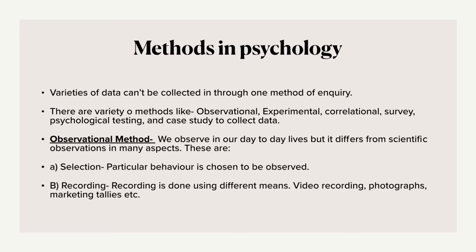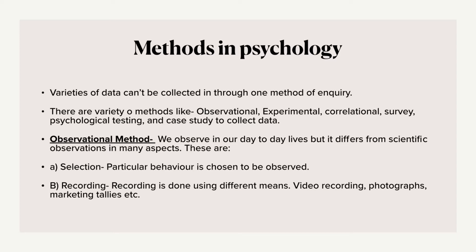Okay, and suppose you want to study the relationship between intelligence and self-esteem. For prediction purposes, I already told you that in research work we make a hypothesis, we predict the outcome. So if you want to conduct research on the relationship between high intelligence and high self-esteem, at that point of time you can use a correlational method of data collection.